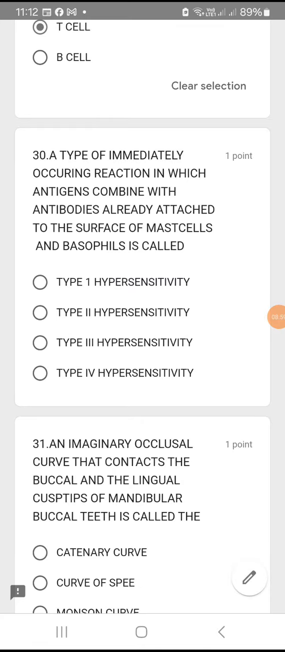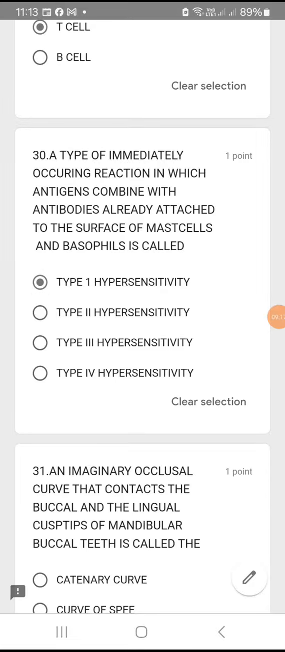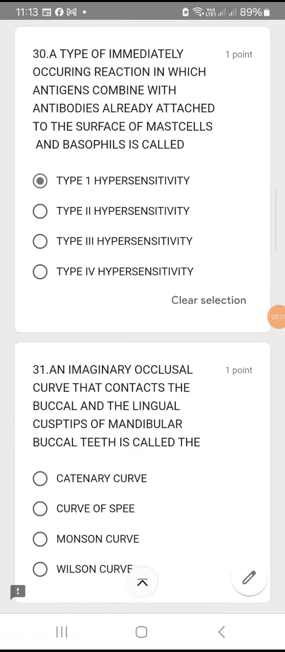A type of immediately occurring reaction in which antigens will combine with the antibody already attached to the surface of mast cells and basophil is called as which type of hypersensitivity? So it is actually type 1 hypersensitivity reaction, direct attachment of the antigen with the antibody which is already attached to the mast cell and basophil. So type 1 hypersensitivity reaction. Definition of type 1 hypersensitivity reaction.